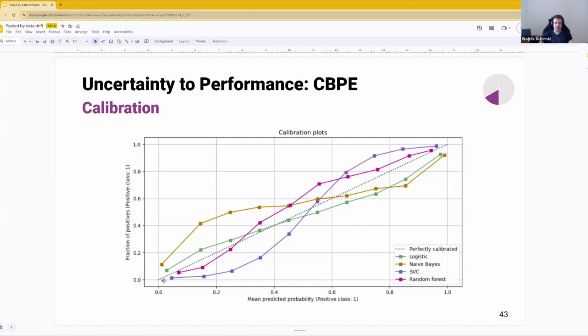What they plotted here is the mean predicted probability of a bucket, where we basically take our predictions on the test set and put them in, let's say, 10 buckets that correspond to specific mean predicted probabilities. So this bucket has mean predicted probability of 0.05, and all the predictions between 0 and, let's say, 0.1 go in that bucket, etc. That's how we construct the x-axis here. And then for each of those buckets, we're going to compute the actual fraction of positives that we see on that test set.